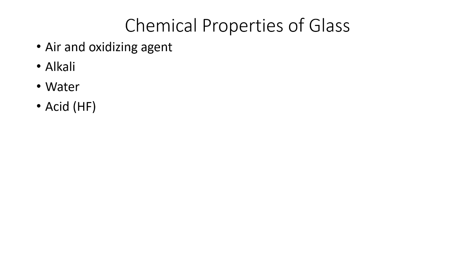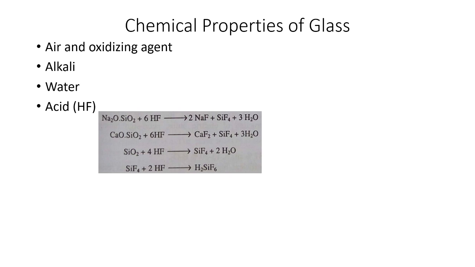Then very important is reaction with acid, especially hydrofluoric acid. Since glass is a mixture of alkaline metal silicate, alkaline earth metal silicate, and free silica, it reacts with HF, hydrofluoric acid, to form soluble compounds. So what are those reactions? The reaction is like this. So it reacts with HF and forms fluoride salts, and these are soluble.